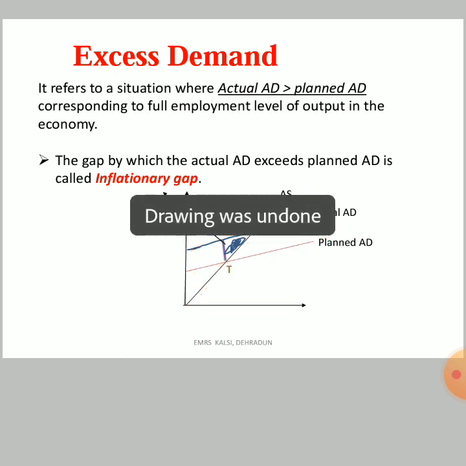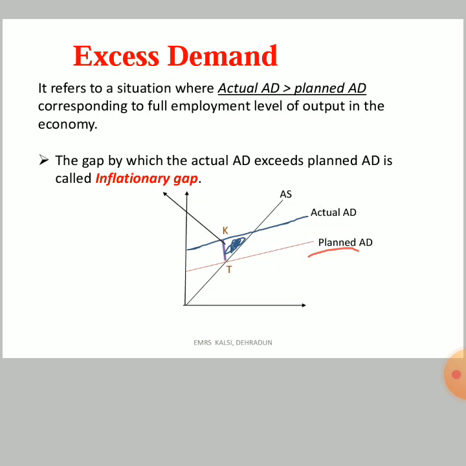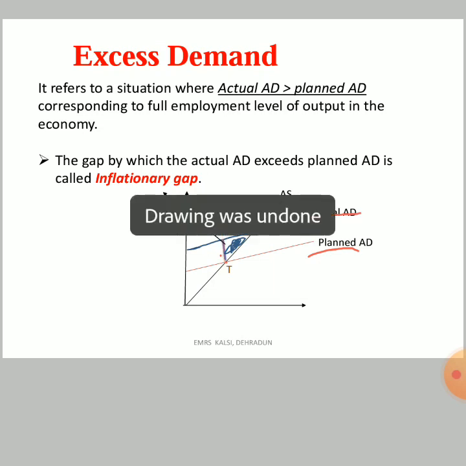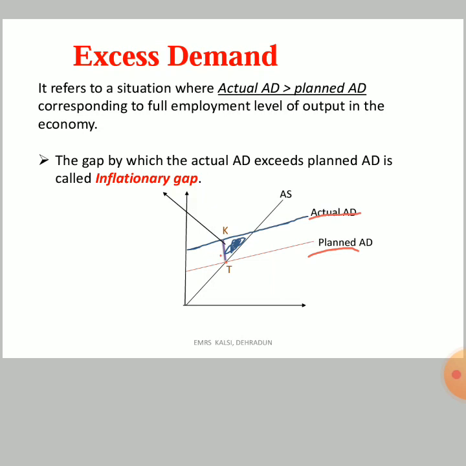Okay. Now actual AD is more than the planned AD. So this was the equilibrium. Okay, so this gap, this KT, it is known as inflationary gap.